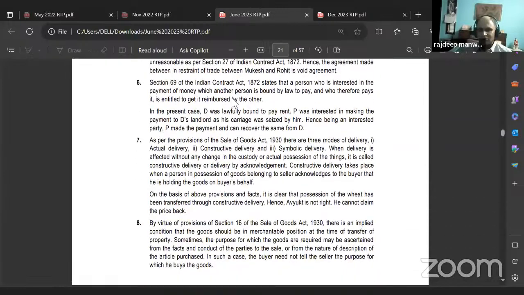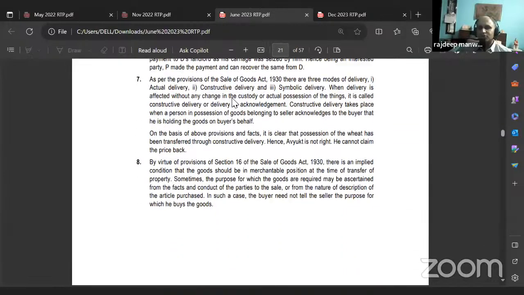Yes, sir. Since here the warehouse keeper Kishore informed Avyuk that he is holding the goods on his behalf, the delivery is considered to be done through constructive delivery. Therefore, the property in the goods has passed to the buyer, and now the buyer has to bear the loss. You can read the answer.